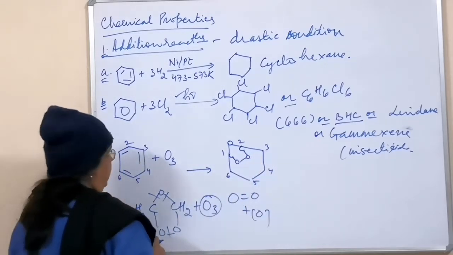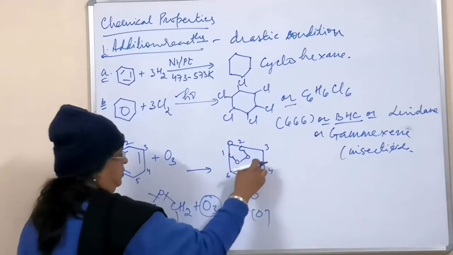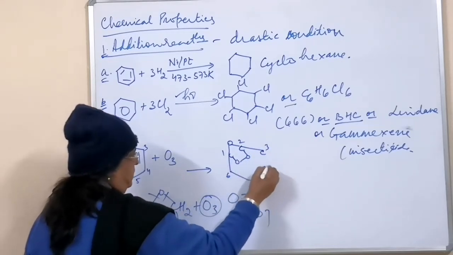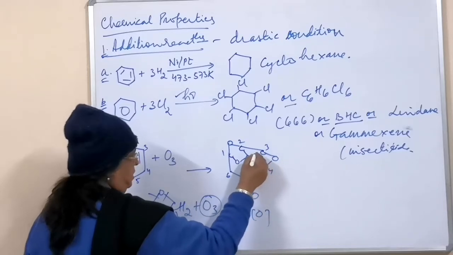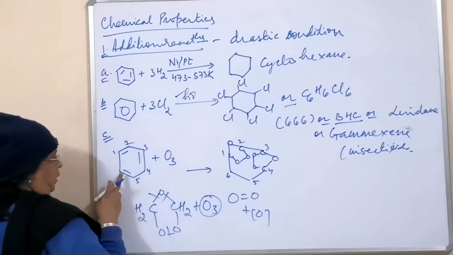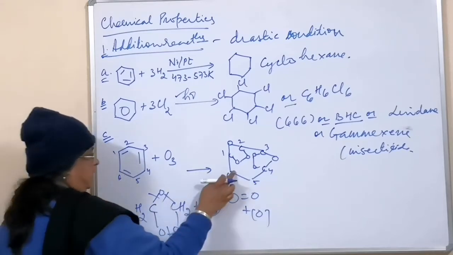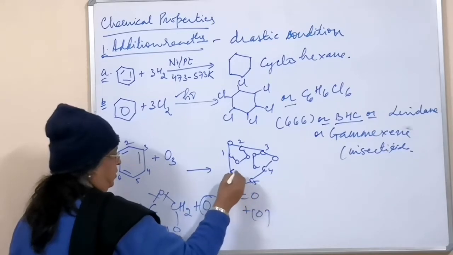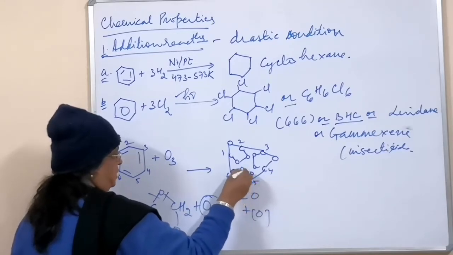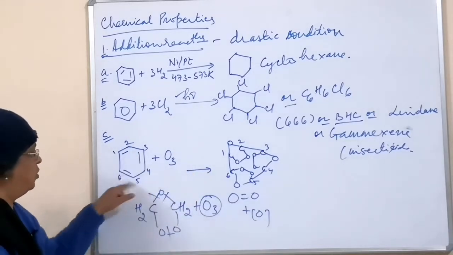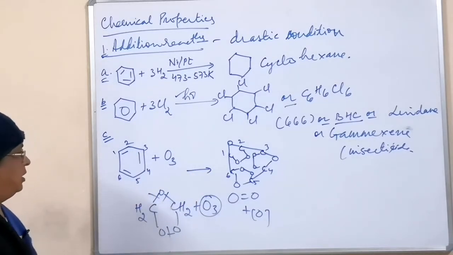Then when this bond is broken, we have carbon and carbon commonly linked by oxygen. Then this bond is broken, and again we have carbon and carbon commonly linked by oxygen. This way you have to do it at all 3 of your double bonds.